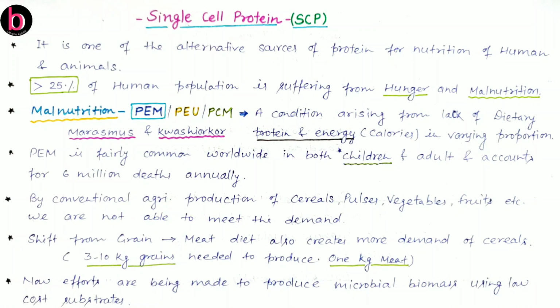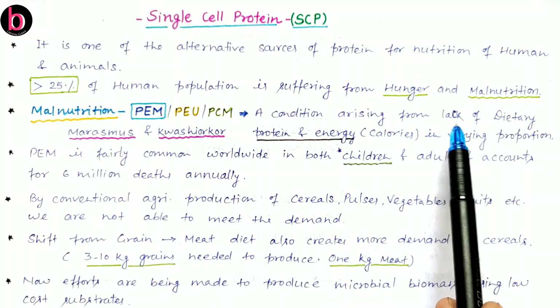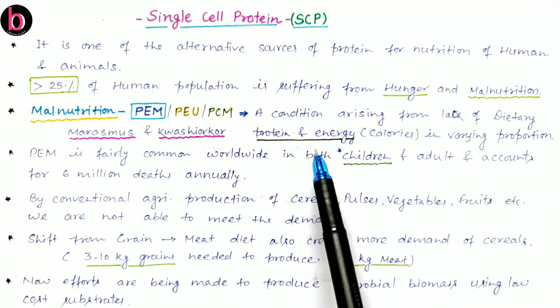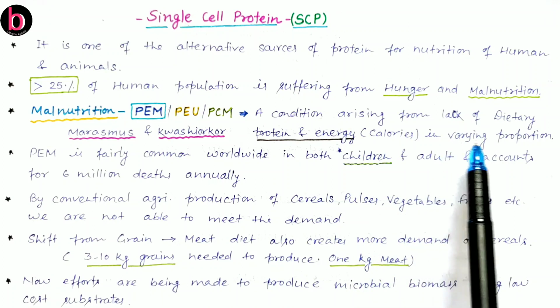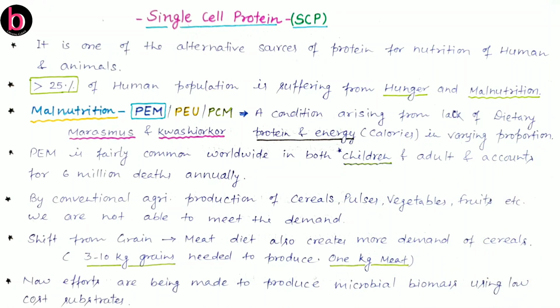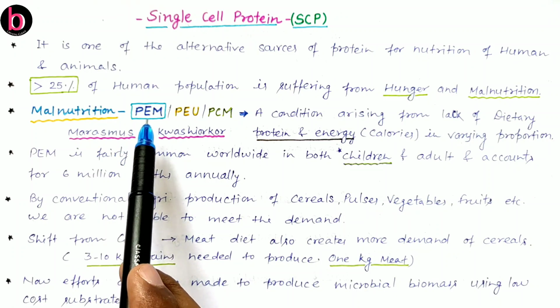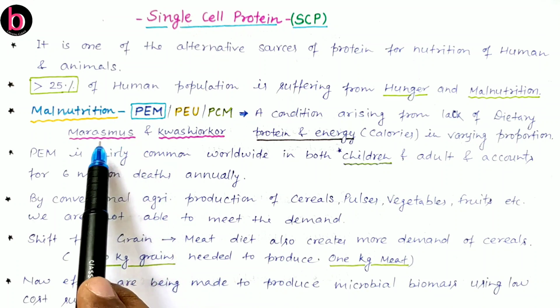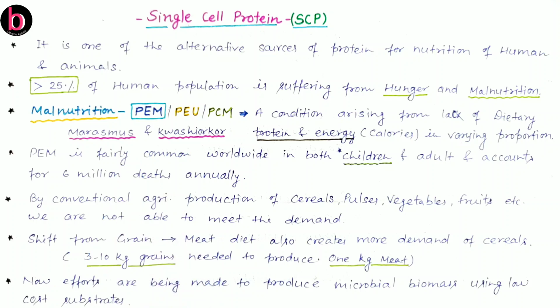What is protein energy malnutrition? This is a condition that arises from lack of dietary protein as well as energy, or we can say calories, in varying proportion. Two disorders are given that are caused by deficiency of protein and calories: marasmus and kwashiorkor. These two diseases are very important.